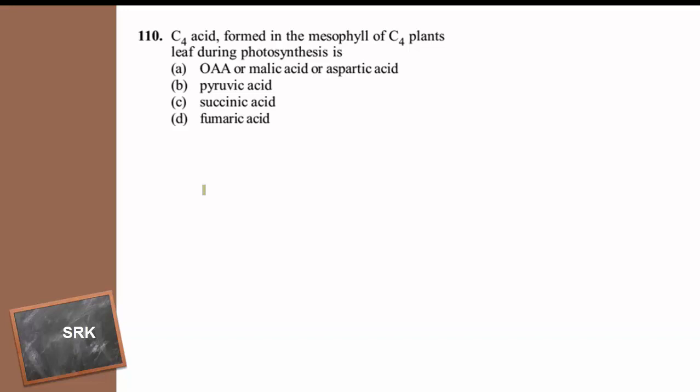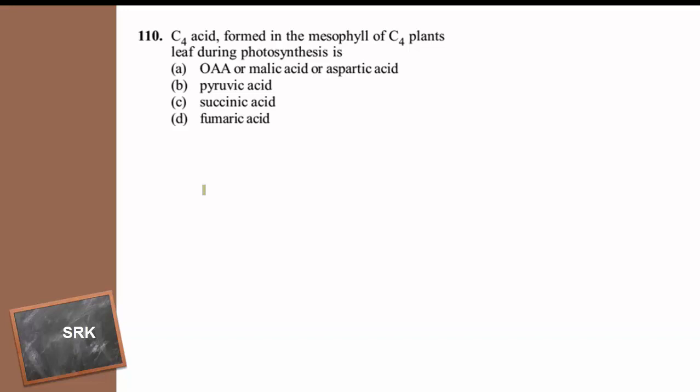Both of them are green plants, that is angiosperms, named on the basis of the cycle used to fix the atmospheric carbon dioxide. Because the carbon dioxide which enters the leaf during photosynthesis during daytime will finally be converted into sucrose during the dark reactions of photosynthesis.